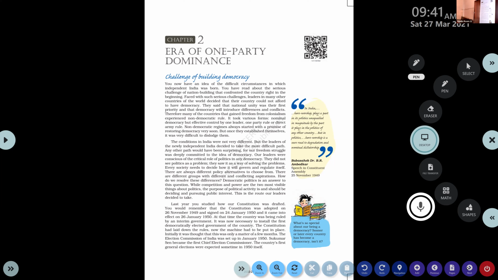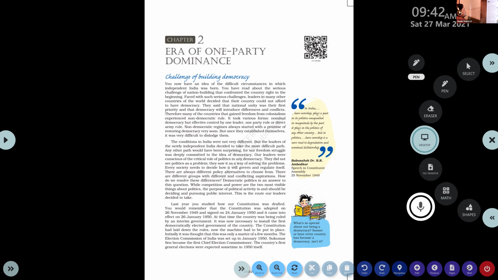We know the three basic challenges that we faced at the time of independence. One is shaping the territory of the country, another is establishing a democratic government in the country, and the third is providing welfare and development for each and every section of the people. All these things are very difficult, basically. The government of India at that time faced all these challenges. You have read about the serious challenges of nation building that confronted the country right in the beginning. From the beginning onwards, we faced all these problems.